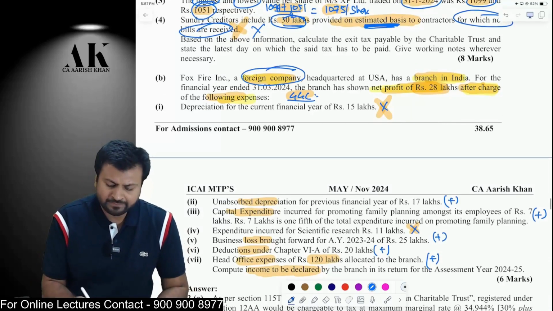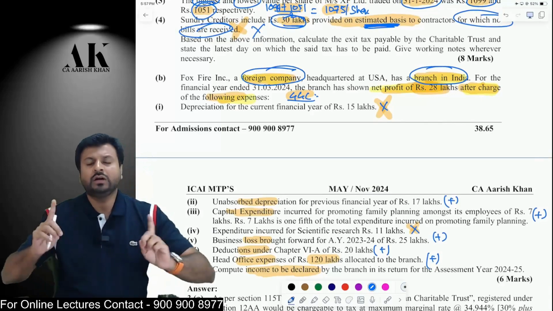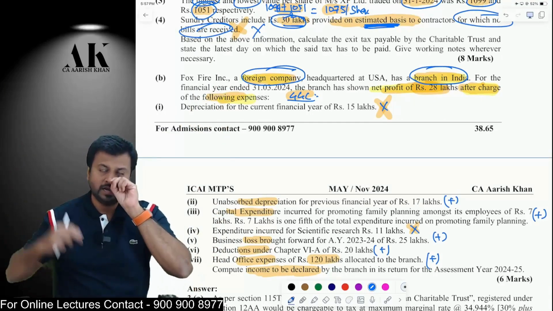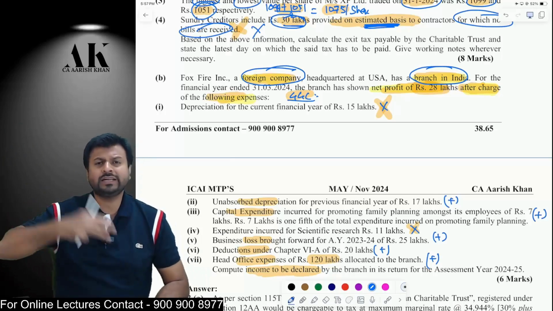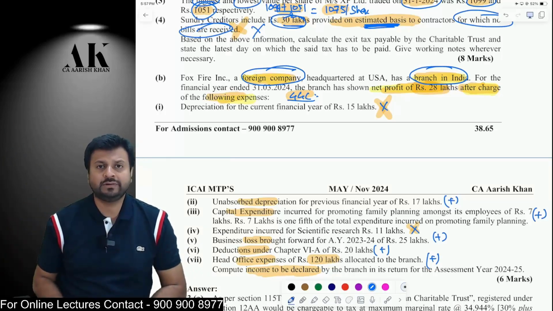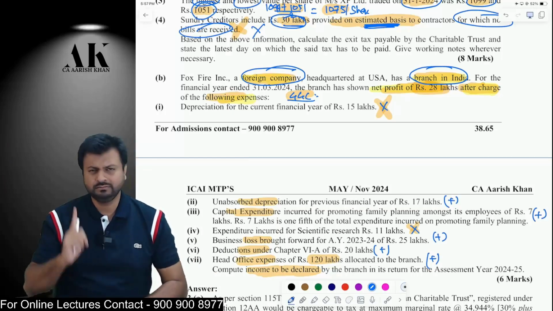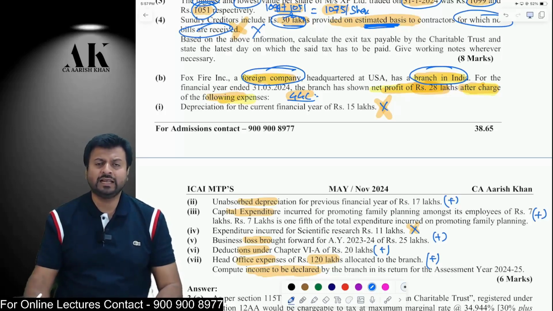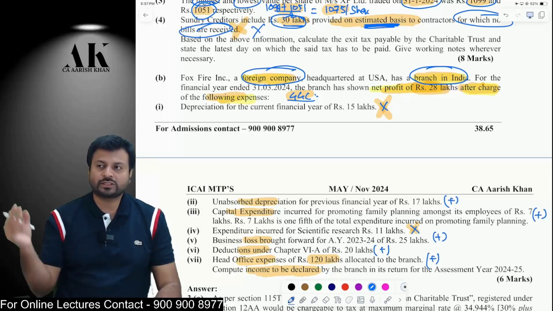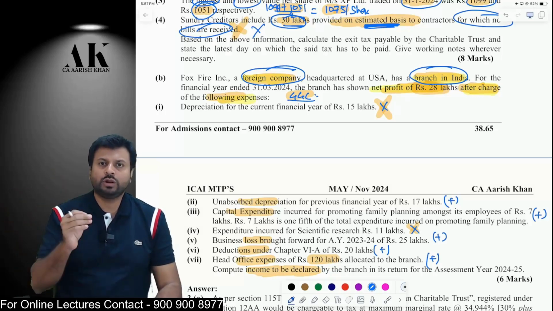There is a foreign company which has a branch in India. Now, if the head office allocates some expenses in India, how much expenditure will be allowed to that branch in India? It will be allowed as per section 44C. And what does 44C say? 44C says that 5% of the adjusted total income, subject to the actual amount allocated in India, whichever is lower, will be allowed as deduction.